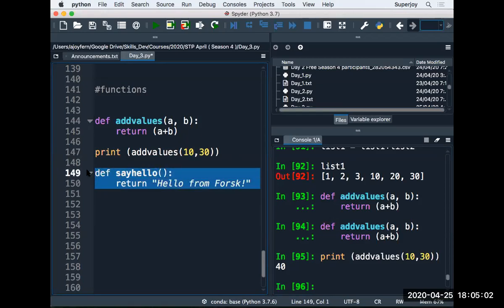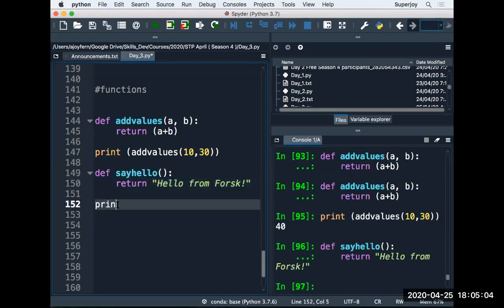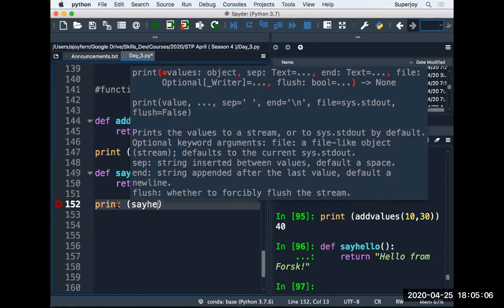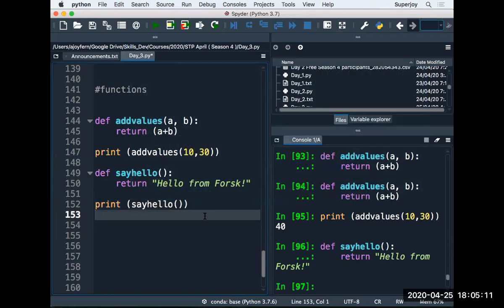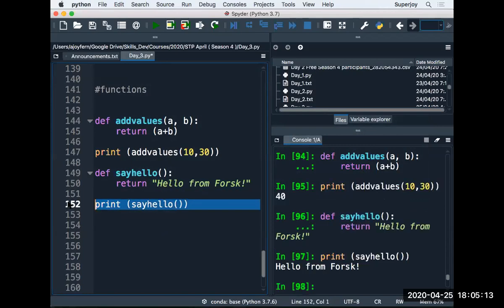So now this is the function, and now I print say_hello, right? That is the function name, and I call it, and that's how you call it. And there you see, guys, that's the output. That's the return string we got, right? So this is the way you can define a function in Python.